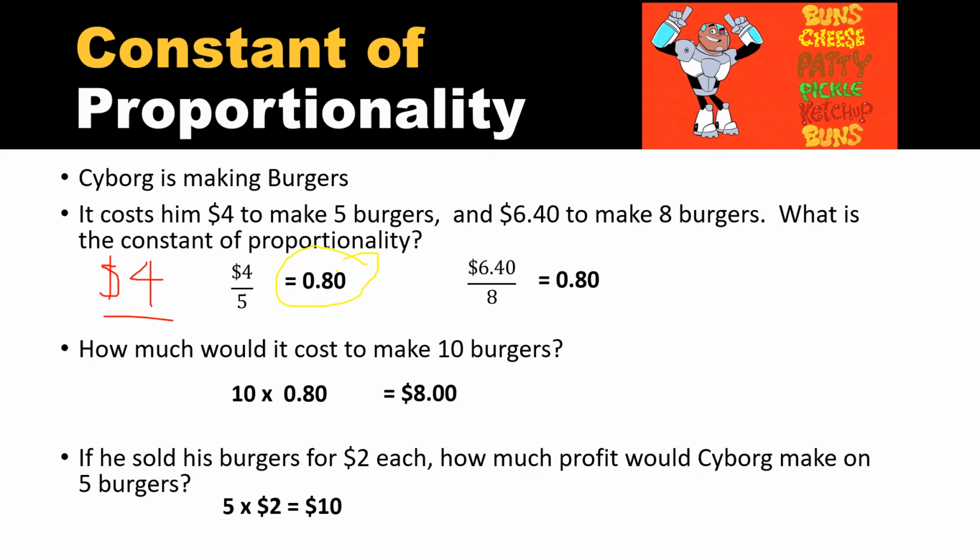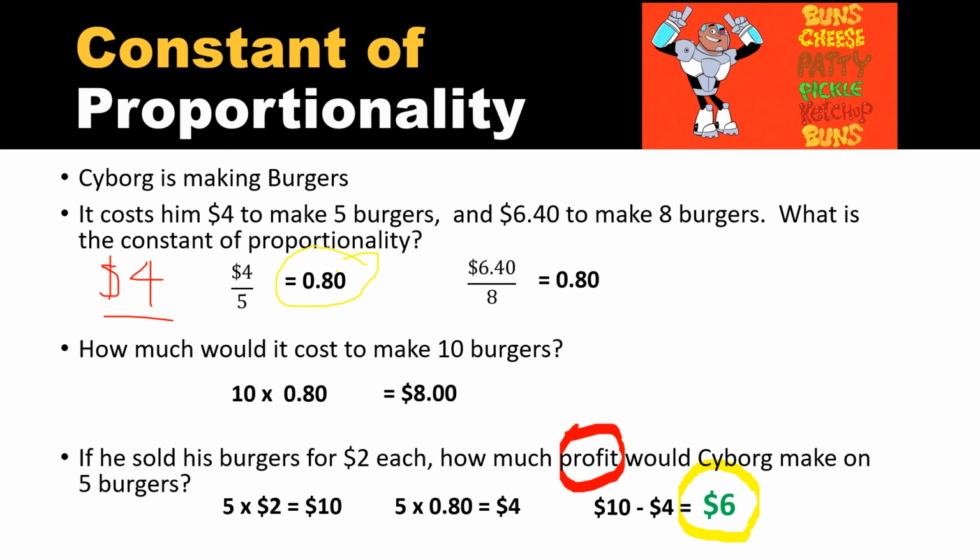Now, how much did it cost to make them? You're going to multiply 5 times 80 cents to see that it cost him $4 to make those 5 burgers. And then to see how much profit, because that's what the question is asking, you simply subtract those two numbers, $10 minus $4, to see that Cyborg would make a profit of $6 on those 5 burgers that he made.